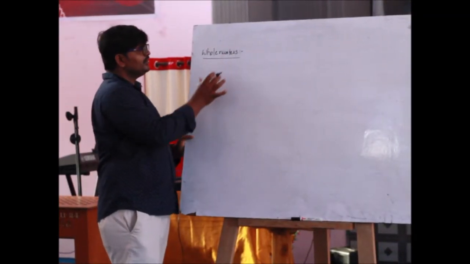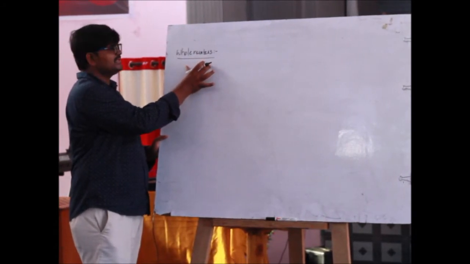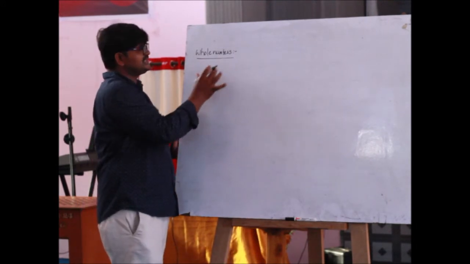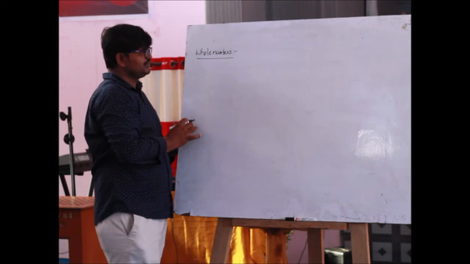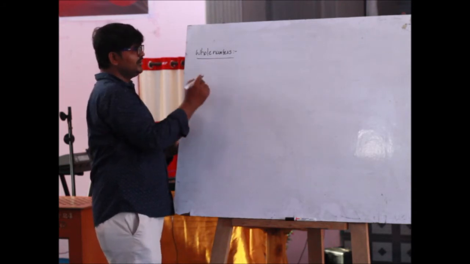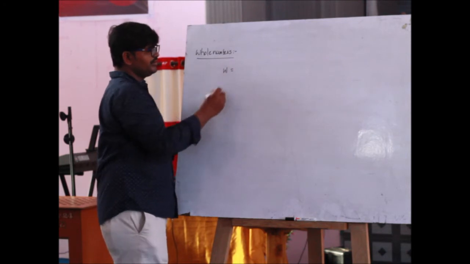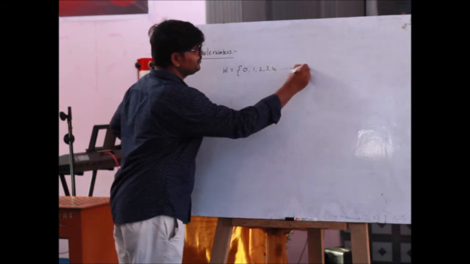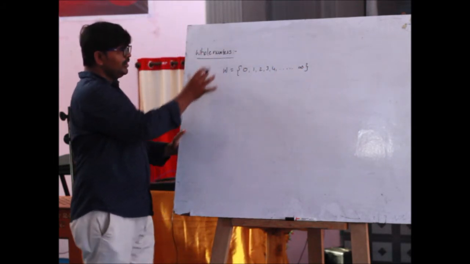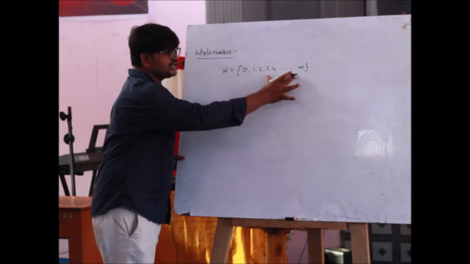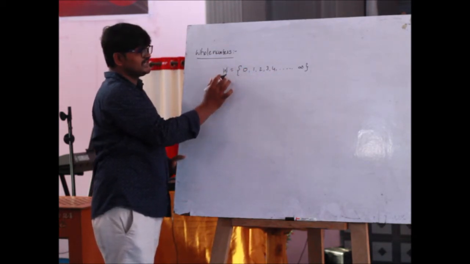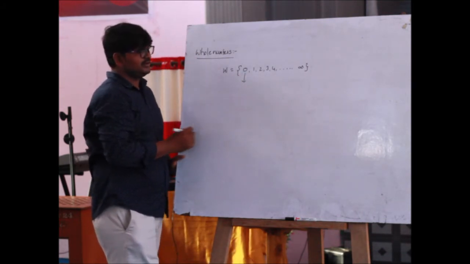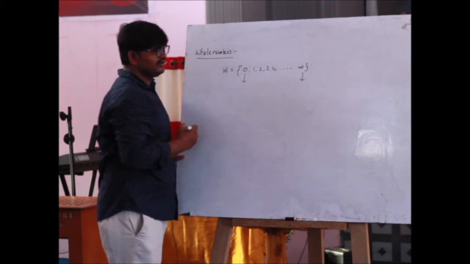Okay, children. Next one is whole numbers. Whole numbers means the set of natural numbers including 0, or adding 0, are called the set of whole numbers. Whole numbers are represented by W. W equals 0, 1, 2, 3, 4 and so on up to infinity. Here 0 is the smallest whole number and the greatest whole number is undefined or infinite.